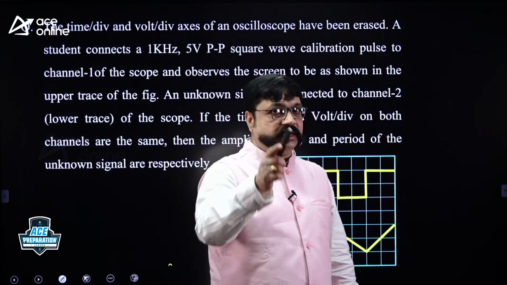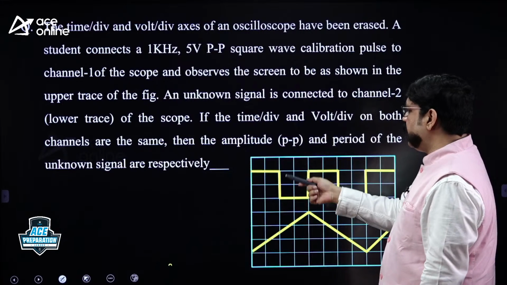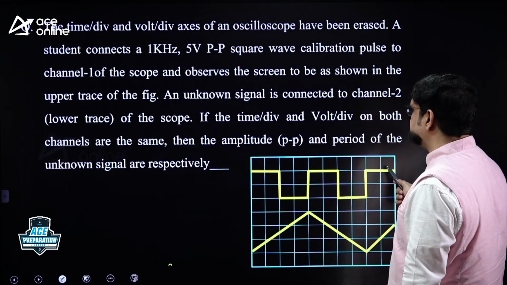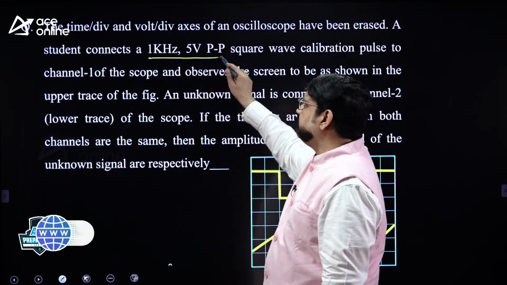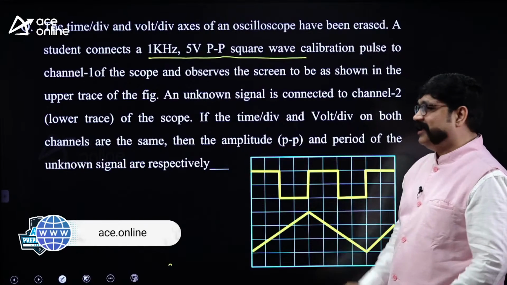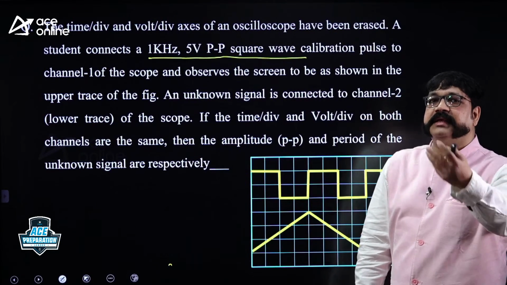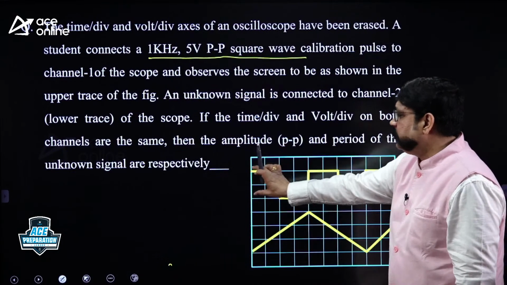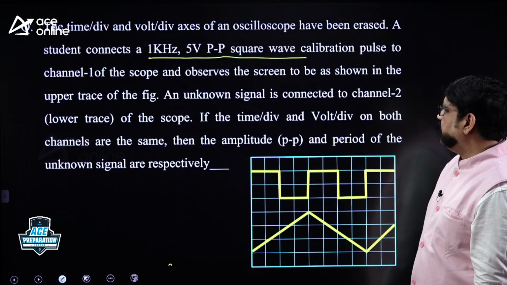As a student, you connected a calibration pulse and you got an upper trace like this. They are giving the values of that upper trace: 1 kilohertz and 5 volt peak to peak square wave is shown here. What is the frequency of this square wave? 1 kilohertz. Data is given to you. And what is the peak to peak voltage? Here to here is peak to peak, 5 volts. That is displayed on channel 1.